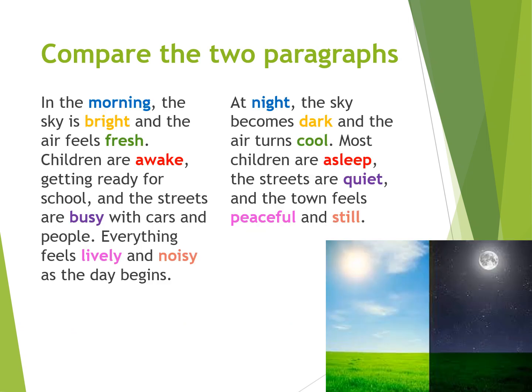Okay, let's take a closer look. I've highlighted certain words. I've put certain words into different colors. Morning, and then I have night. So you can see that that is the opposite, right? The opposite of morning is night. Then we have the sky is bright. Right? At night, the sky becomes dark. So bright and dark can be opposites in that sentence.